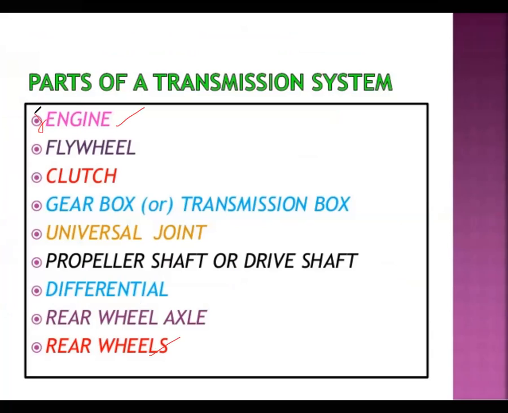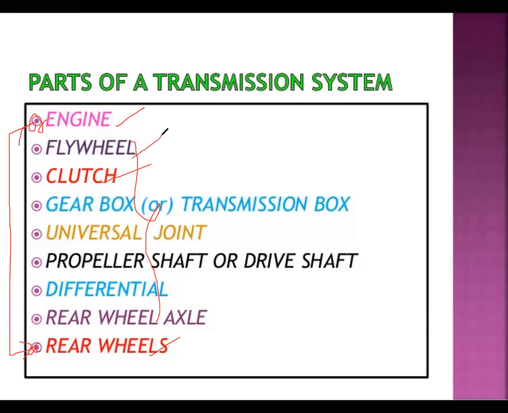So this is the first destination, this is the last destination. The power is born here, developed here, and finally reaches here. In between are these very important components. If one component is not there, then we fail to transmit the power here, and we cannot get the drive. We cannot get the vehicle on the road.